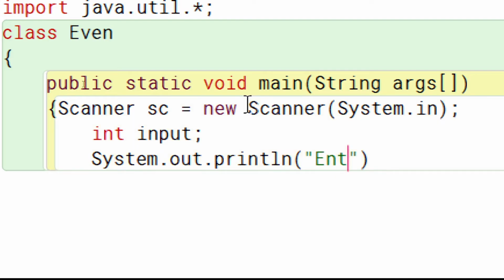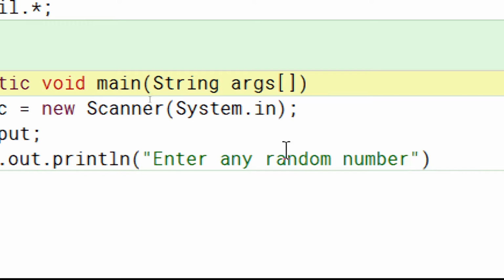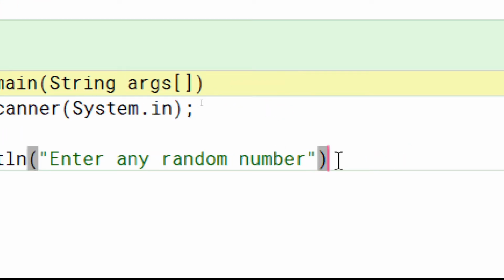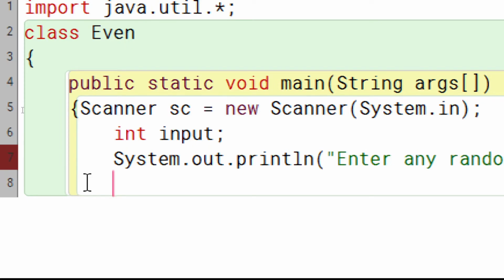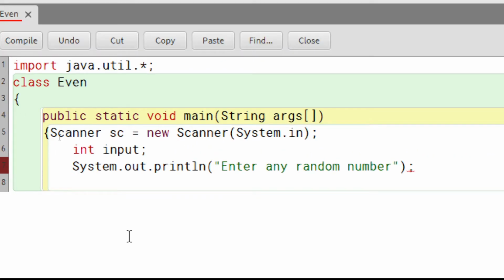So here I want the sentence to be "Enter any random number". Okay, and then click on the semicolon, and then after that we want that random number to get stored in input. This is the variable which we have created, right?